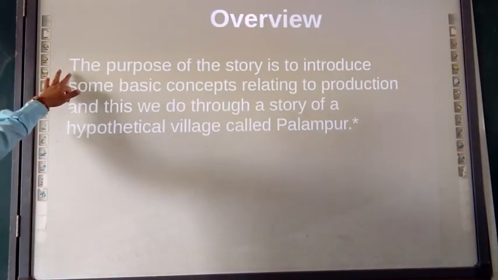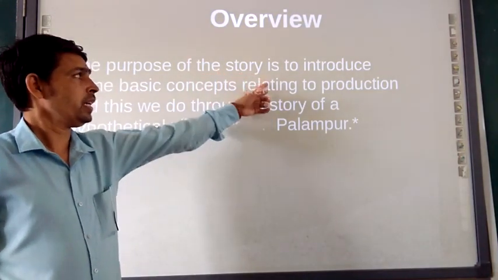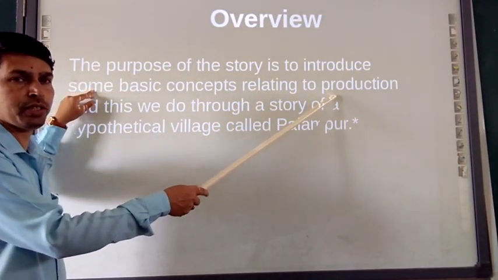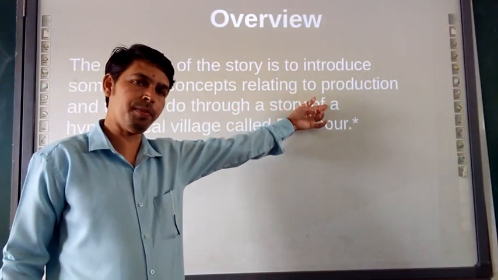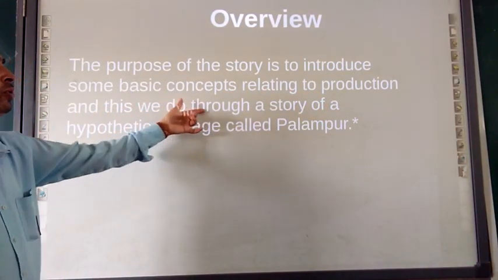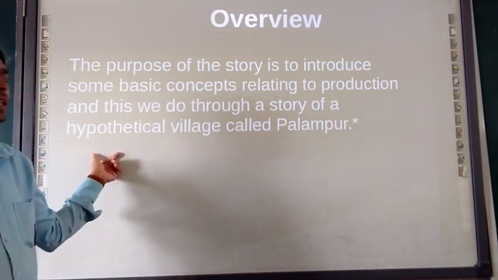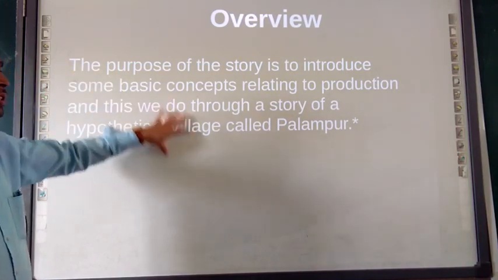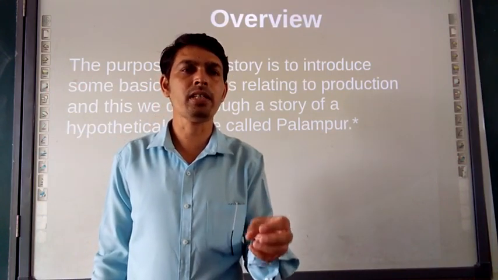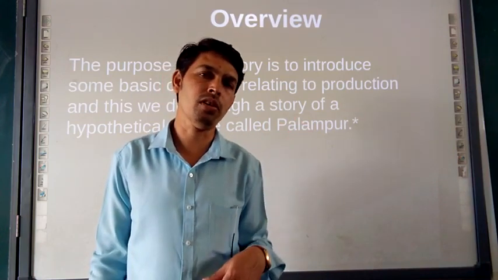Next, the purpose of this story. The story of Palampur is to introduce some basic concepts relating to production. As I told you, we are going to see the factors of production relating to production, and this we do through a story of a hypothetical village called Palampur. Hypothetical means an imaginary village. So the purpose of the story is to introduce the factors of production. Any product is available in the market. What are the different factors we need to produce that particular good or service?